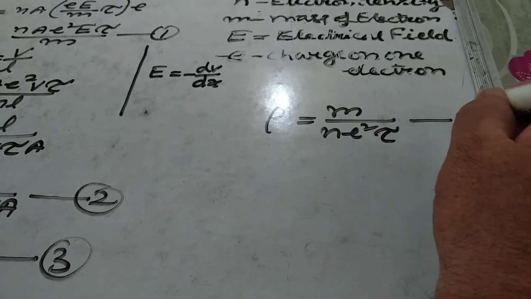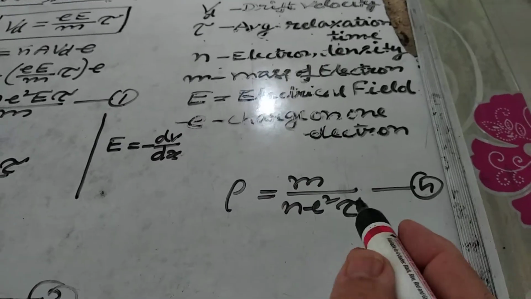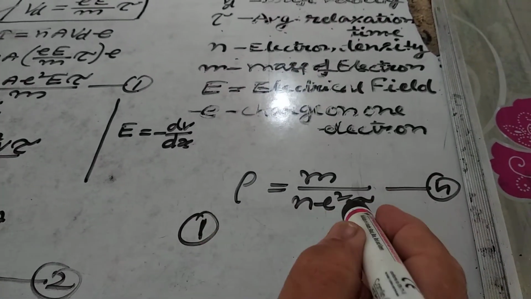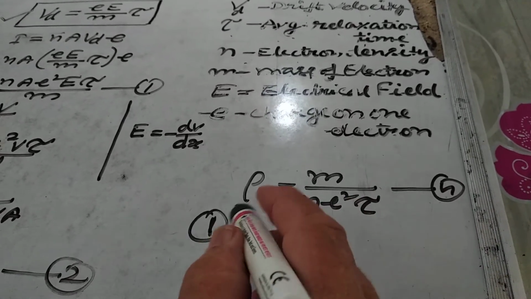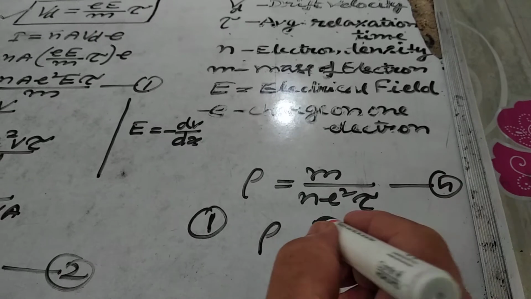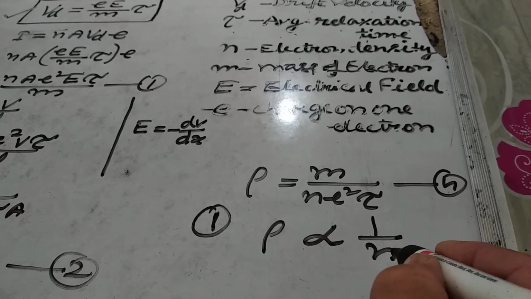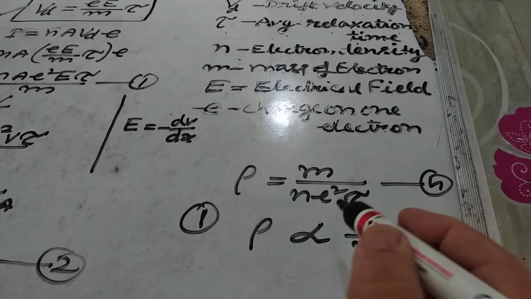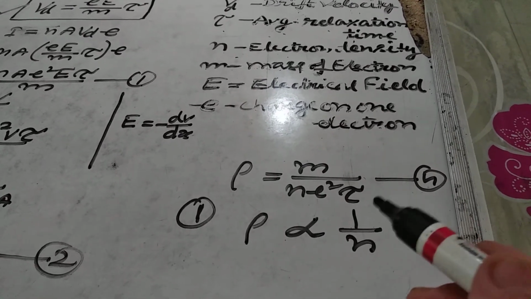This is equation number 4, and from this equation the first point is clear: ρ is inversely proportional to n, where n is the electron density, or the number of free electrons per unit volume of the conductor.